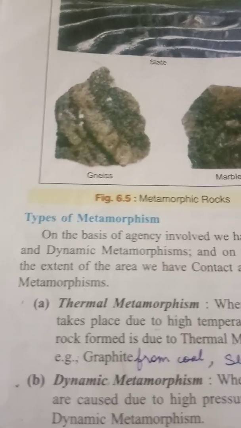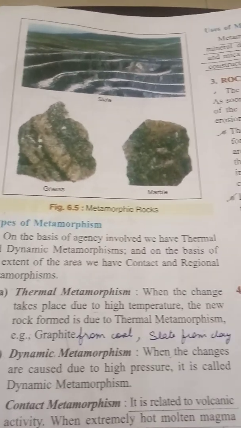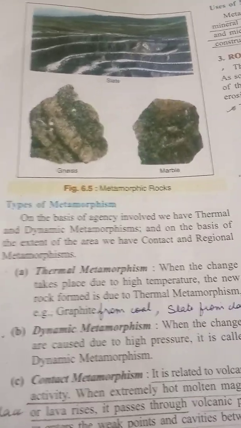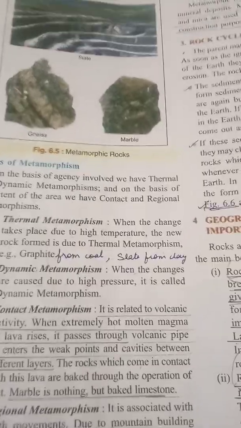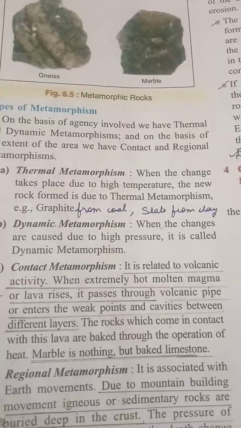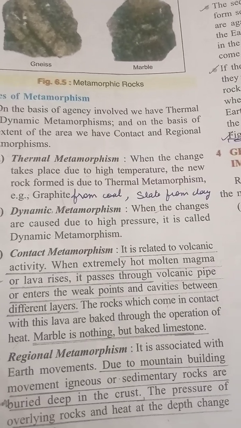Now coming to the types of metamorphism: on the basis of the agency which is involved, we have thermal and dynamic metamorphism, and on the basis of the extent of the area, we have contact or regional metamorphism. Thermal metamorphism, as the term indicates, is when the transformation of the original rock takes place principally because of the influence of high temperature.